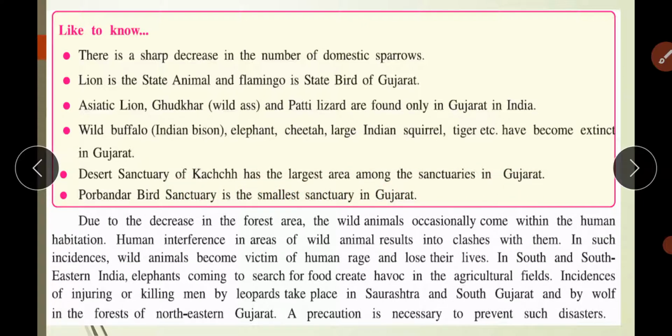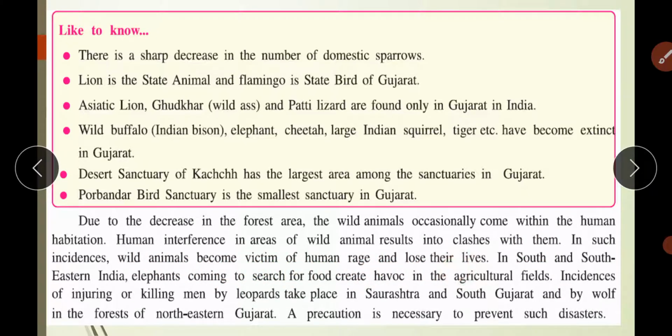This is a sanctuary having the largest area. And Porbandar bird sanctuary is the smallest sanctuary in Gujarat. So biggest is sanctuary of Kutch and the smallest is Porbandar sanctuary of bird. Due to the decrease in forest area, wild animals occasionally come within the human habitation. Human interference in the areas of wildlife resulted into clash with them. In such incidences, wild animals become victim of human rage and lose their life.